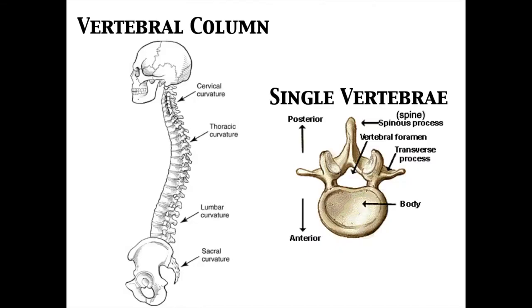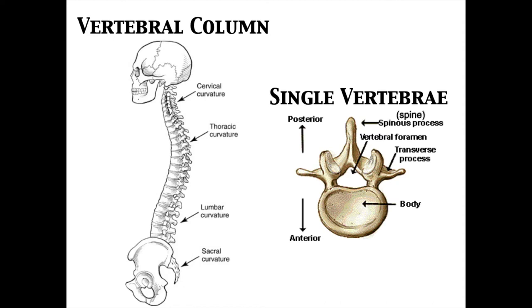So again, what is the vertebrae? What is the vertebral column? You can see the separations. We divide it into neck vertebrae, which is called cervical vertebrae, neck vertebrae. We have thoracic, which is back vertebrae, or your chest vertebrae. And then we have the lumbar, which is lower back. And then we have the sacral, or sacrum, which is part of the coccyx, and that's going to be the tailbone.